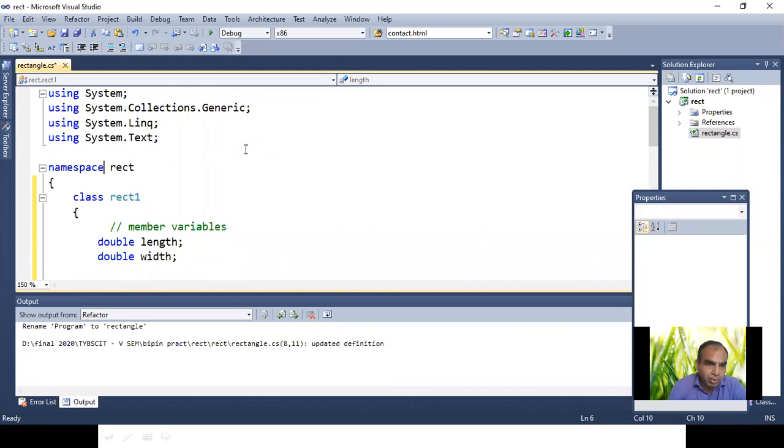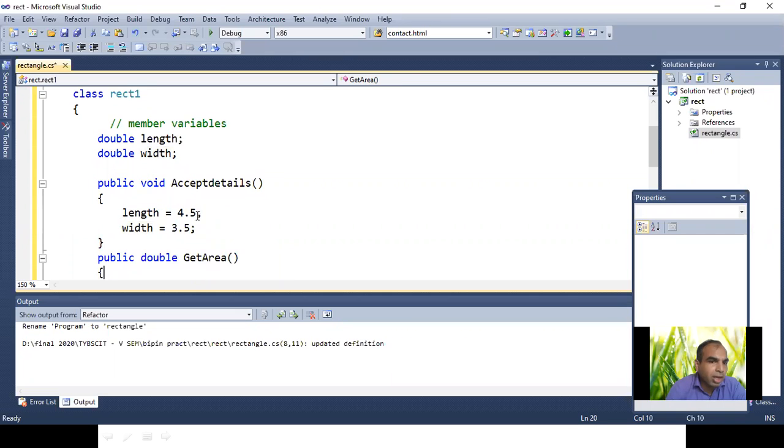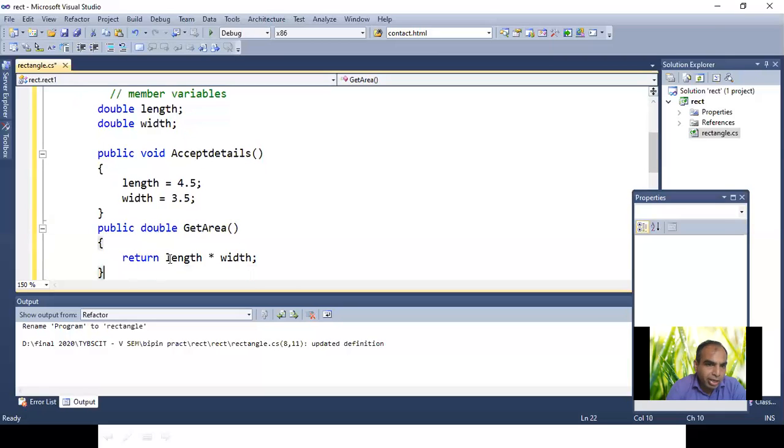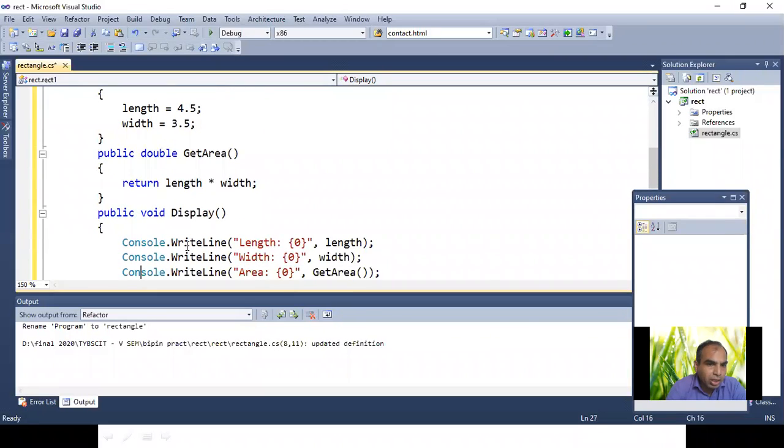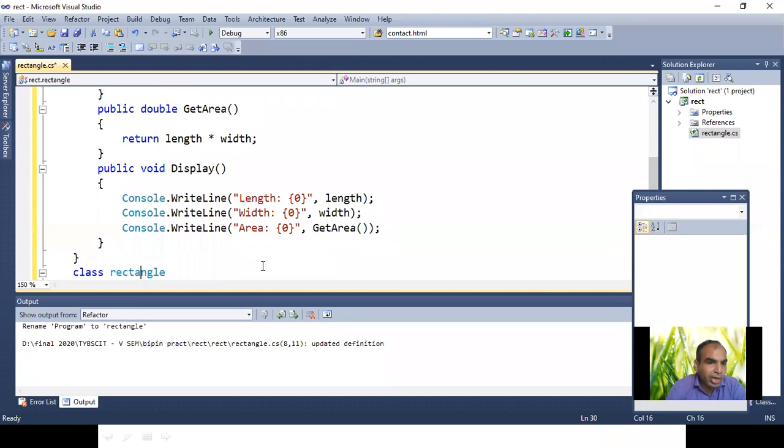Now, sir, see that namespace rect. We change another name, that's why namespace is rect now. We create the rect1 class. Inside there, we declare the member variables. We are declaring the methods, assigning the value, calculating the get area, length into width, and display length, width, and get area. That is length into width. And then we close the class here.